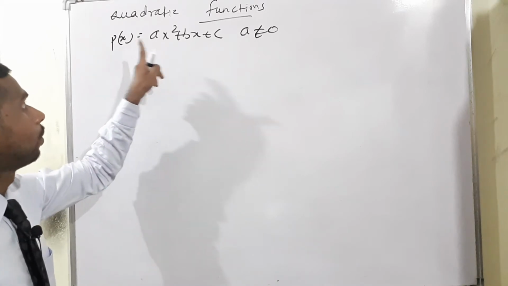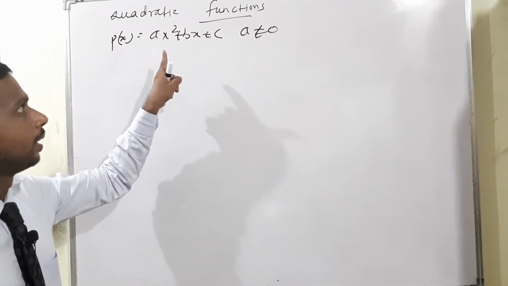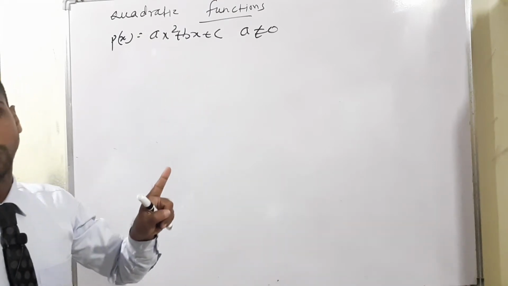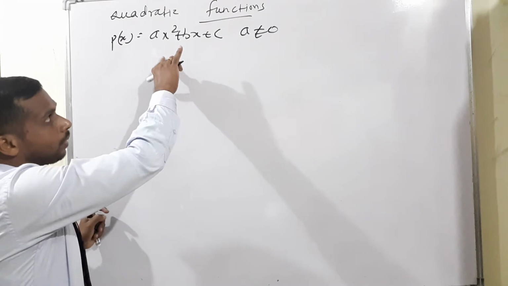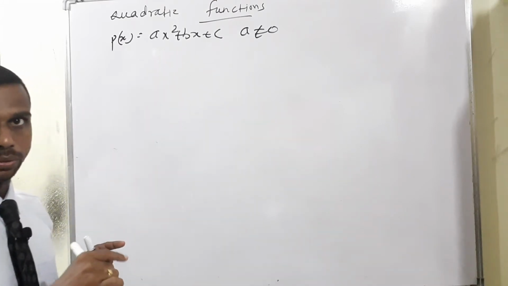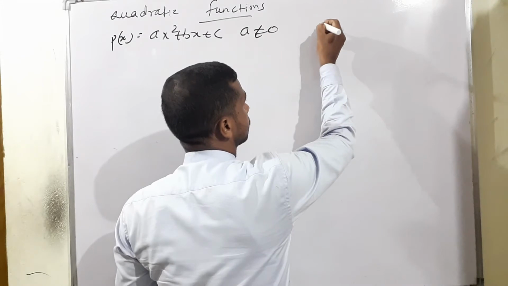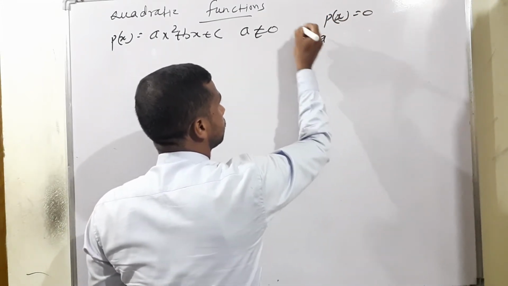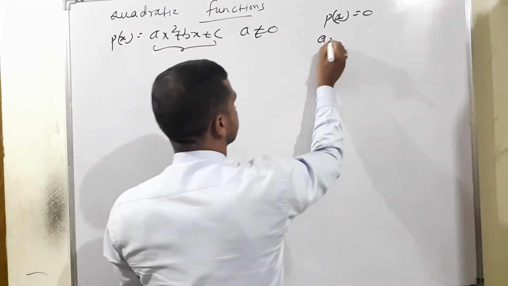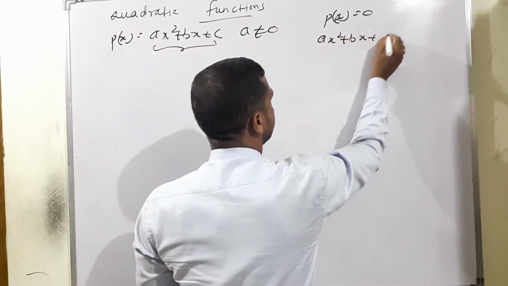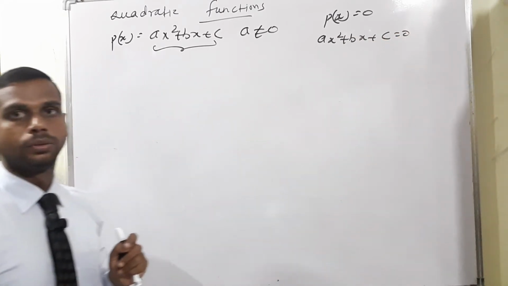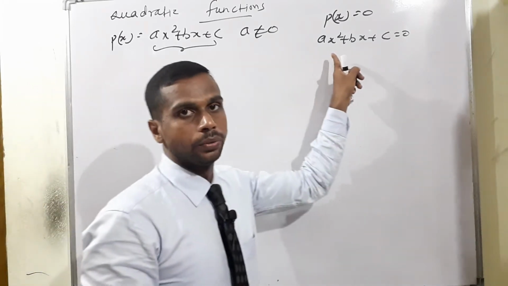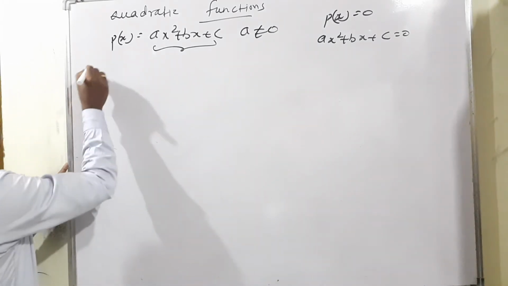The term will be a quadratic function, always P of x is equal to ax square plus bx plus c, and the main condition is A is always not equal to 0. So when we can say it is a quadratic equation, it means P of x is equal to 0. P of x is equal to 0 means ax square plus bx plus c is equal to 0. Now we are moving to how to find out the x value in square root. That is the quadratic formula, no?